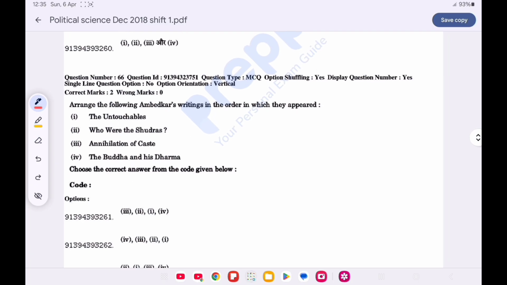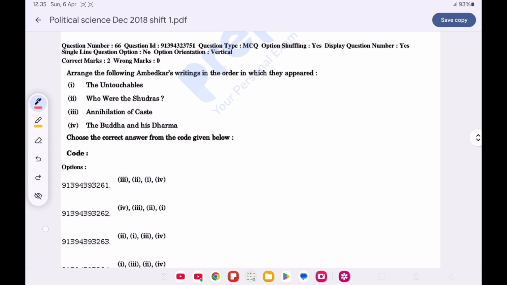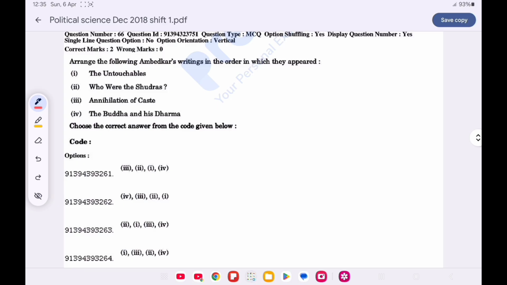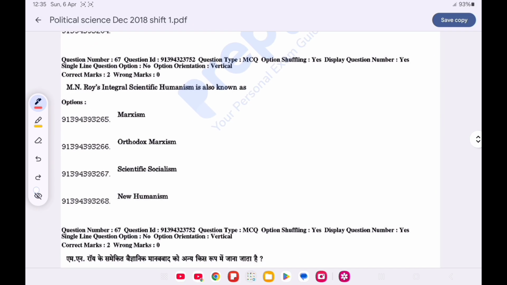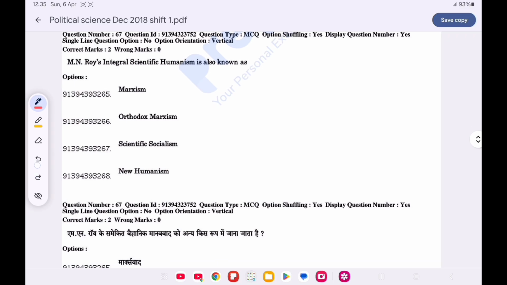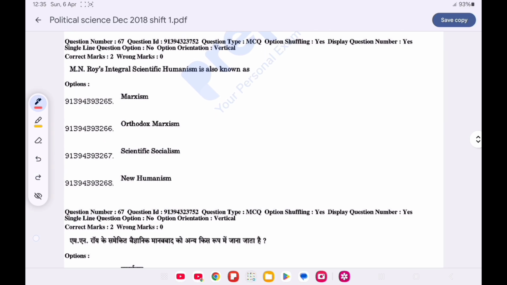Now question number 66. Arrange the following Ambedkar's writing in the order in which they were appeared. Choose the correct answer from the code given below. Option A is correct, that is first annihilation of caste, then who were the Shudra, then untouchables, and the last is Buddha and his Dhamma. Now question number 67. M.N. Roy's integral scientific humanism is also known as, option D is correct, new humanism.